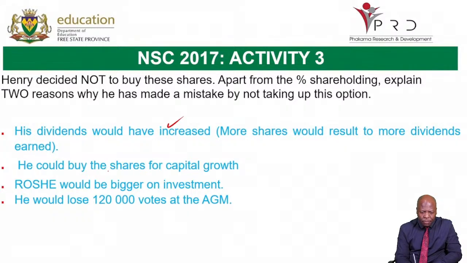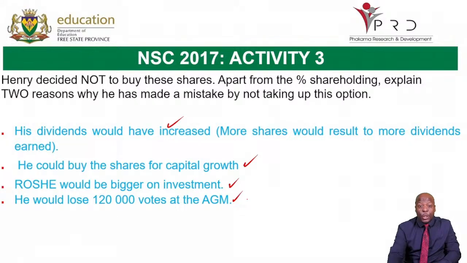And then if he had bought the shares, it would have led him to have more capital growth. And then earnings per share would be bigger on investment. His return on shareholders' equity would have been bigger on the investment. All right. And then now he's going to lose on 120,000 votes at the AGM since he did not buy these shares.